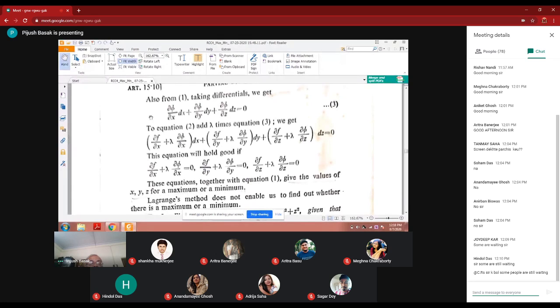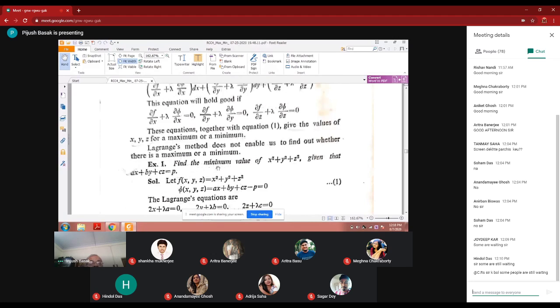How is this possible? Only if each fraction is 0, then the total will be 0. So these three are given. Solving these equations: number 1, del f del x plus lambda del phi del x is 0. Number 2, del f del y plus lambda del phi del y is equal to 0. And del f del z plus lambda del phi del z is equal to 0. We solve this and find the maximum or minimum.